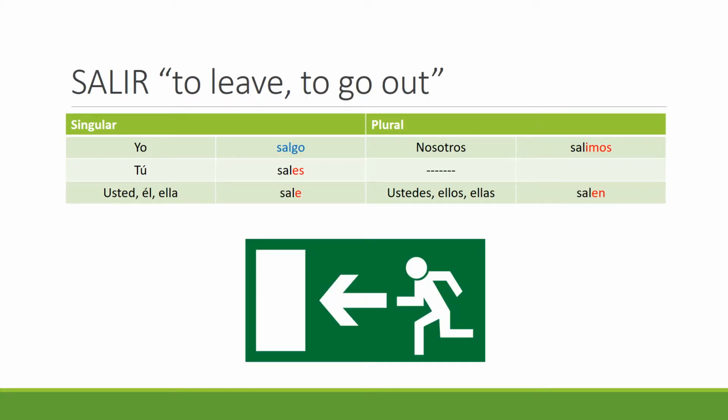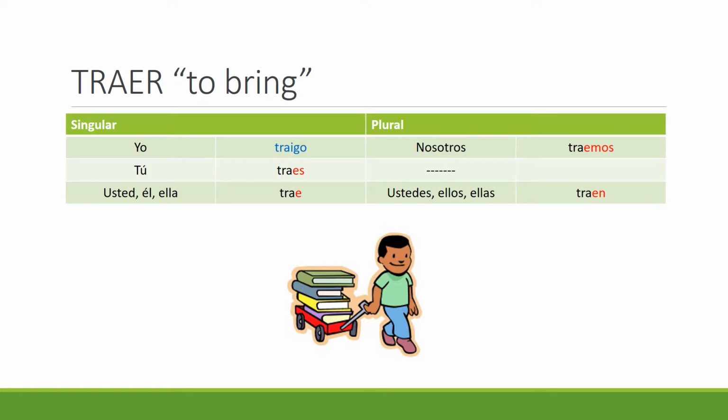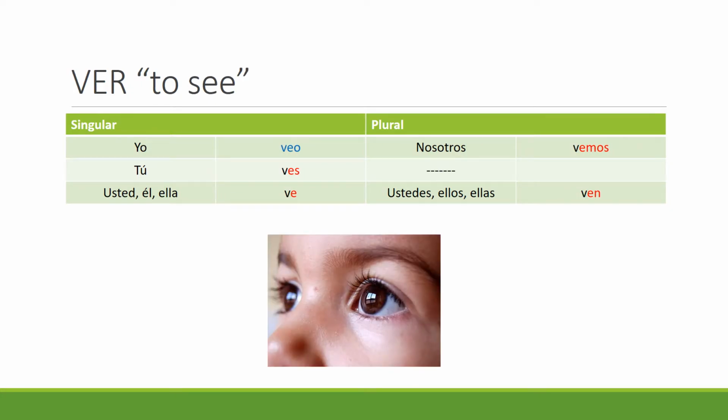Salir means to leave or to go out. First person singular is salgo. As you can see, this is an IR verb, so all of the other forms follow the typical IR verb pattern. Traer, an ER verb, everything follows the ER pattern except for the first person singular, which is traigo.